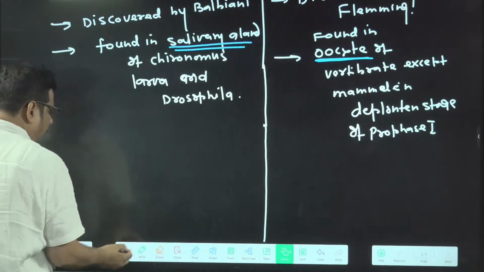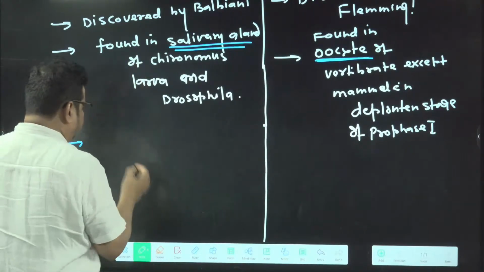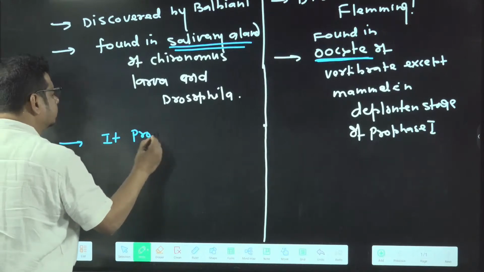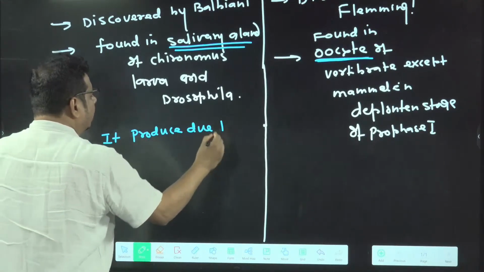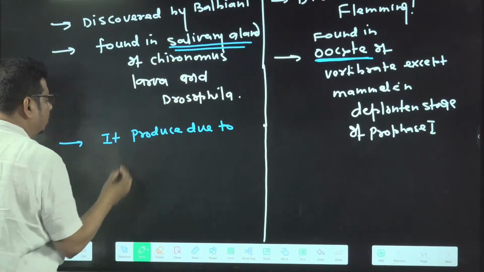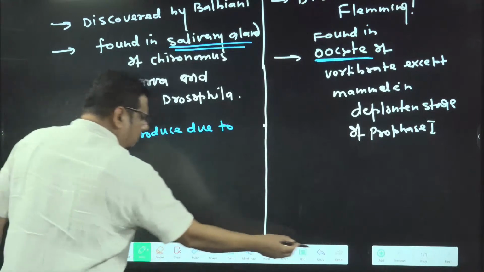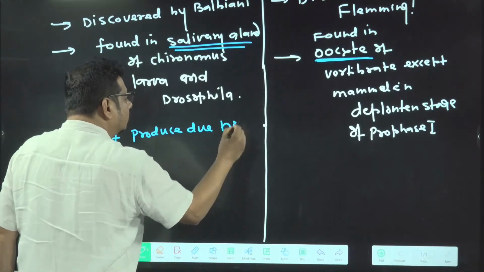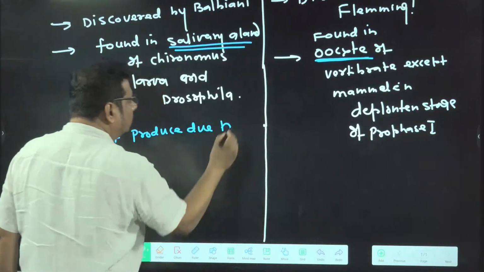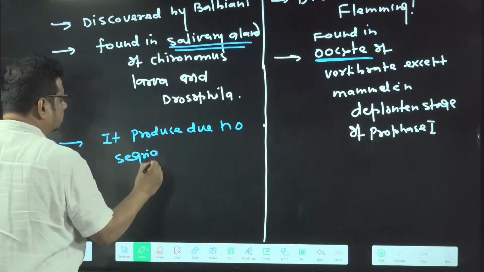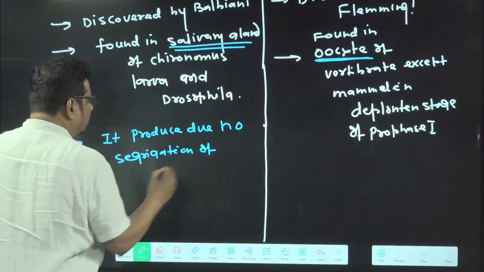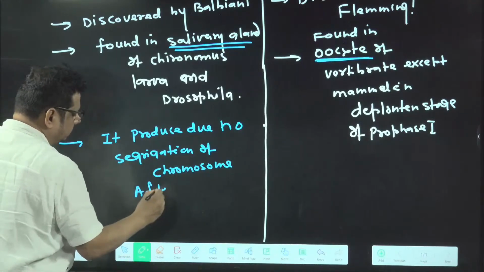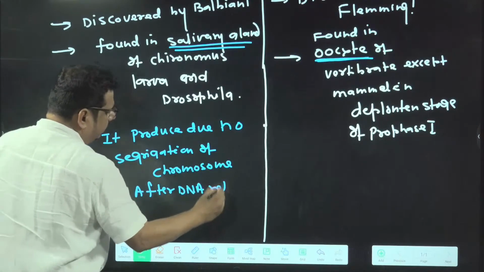Next, polytene chromosomes are produced due to no segregation of chromosomes after DNA replication.